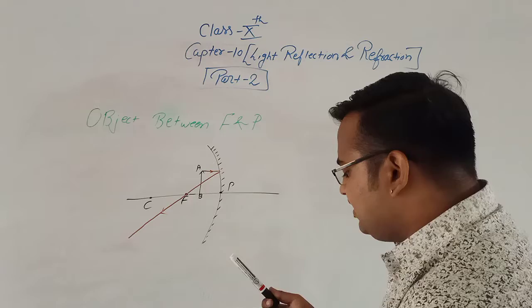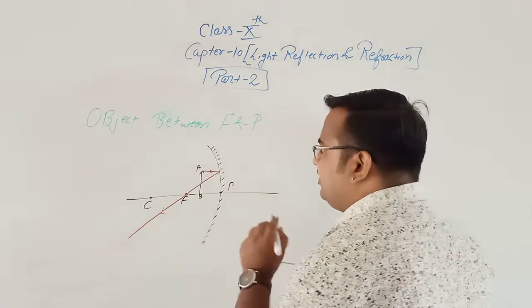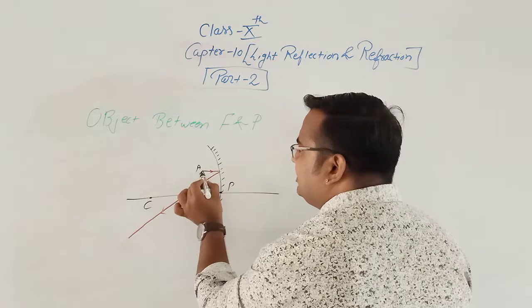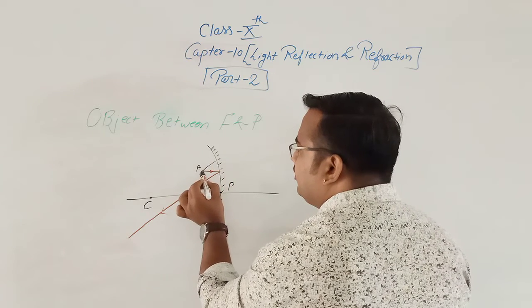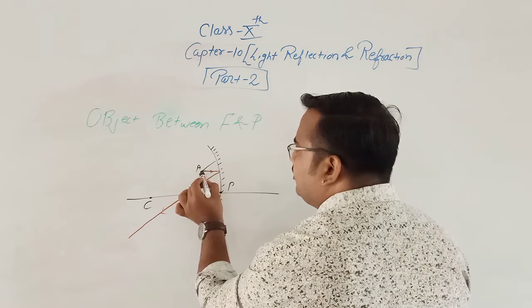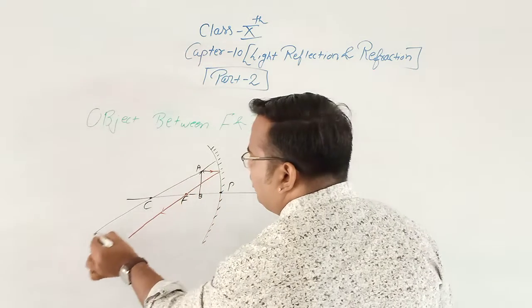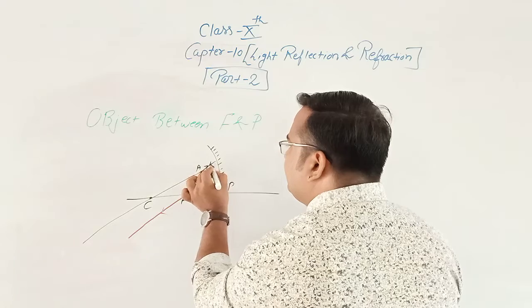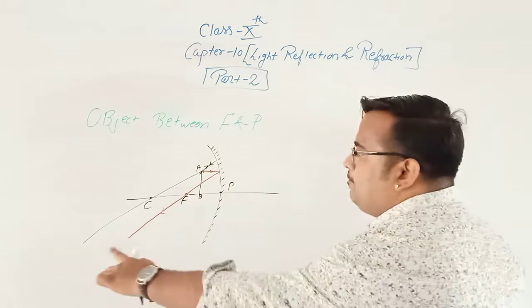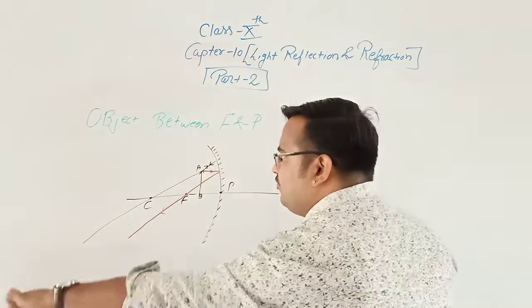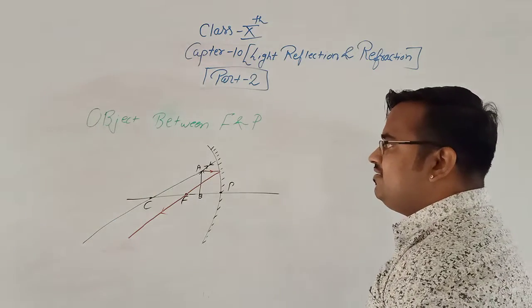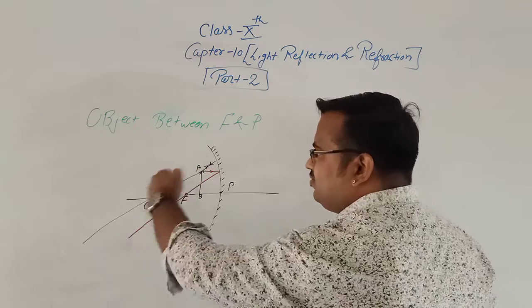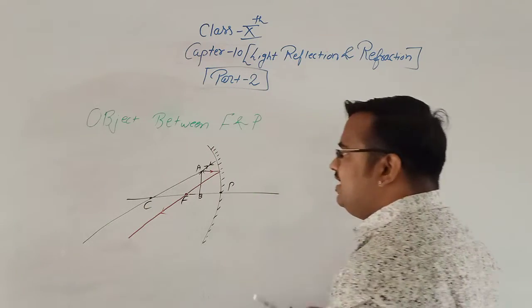Our third rule says that if the incident ray passes through the center of curvature, it would follow the same path.